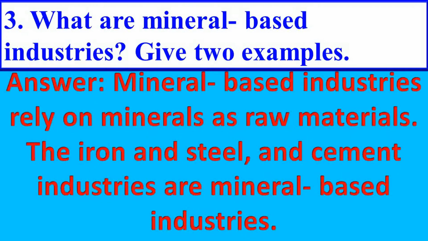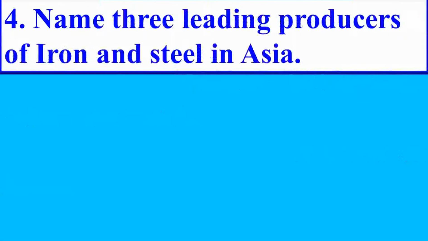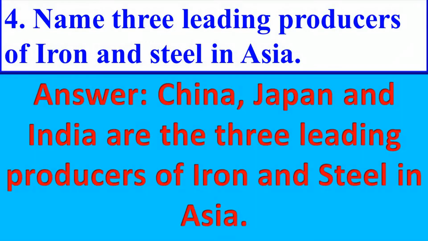The iron and steel and cement industries are mineral based industries. Next question. Name three leading producers of iron and steel in Asia. Answer is China, Japan and India are the three leading producers of iron and steel in Asia.